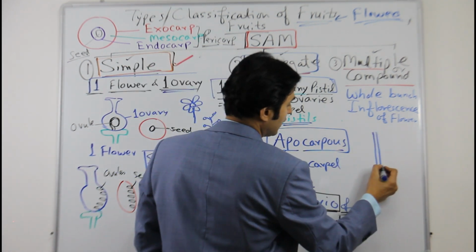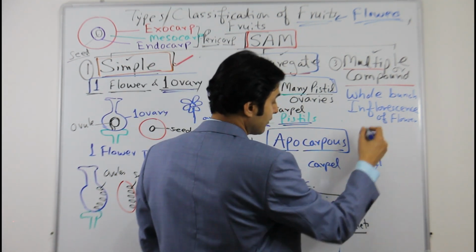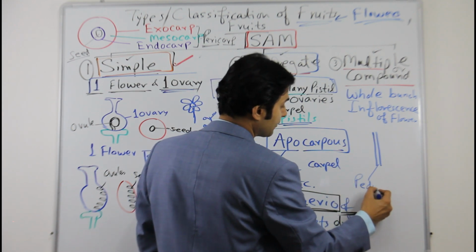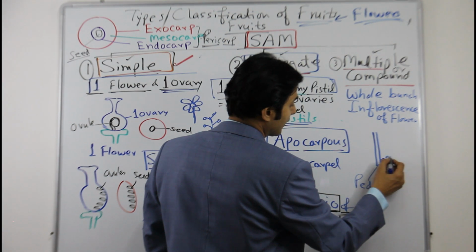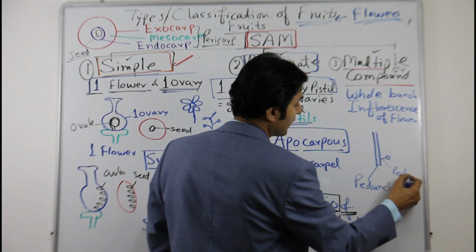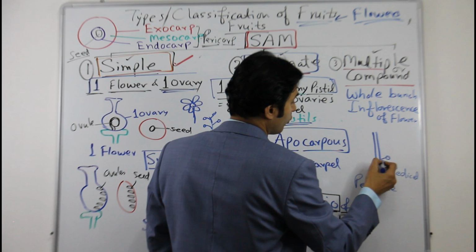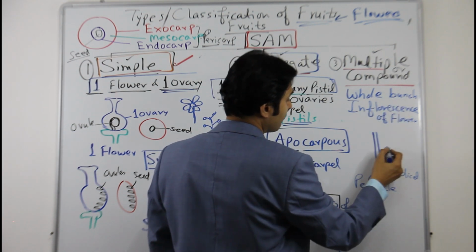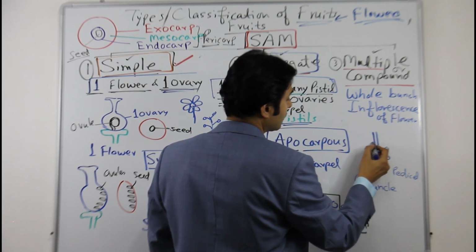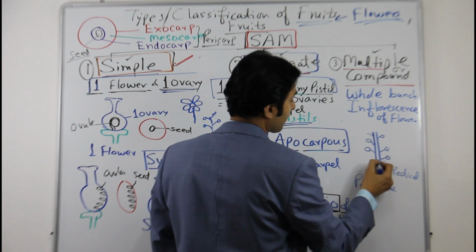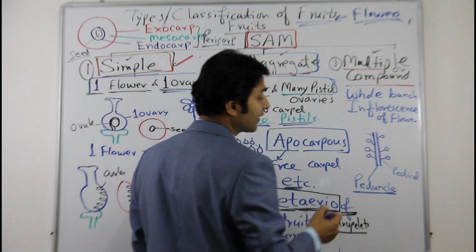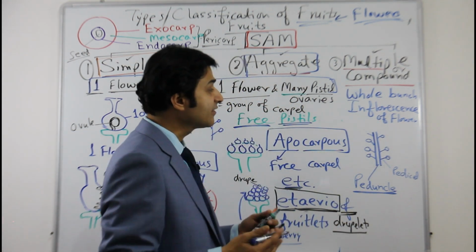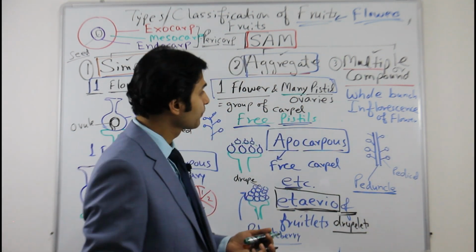This is just for your understanding: the branch where the flowers are arranged is called the peduncle, and each flower is arranged by a stalk called a pedicel. So one inflorescence like this will have many pedicels because there are many flowers, but one central branch called the peduncle.